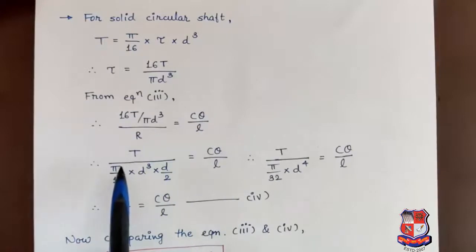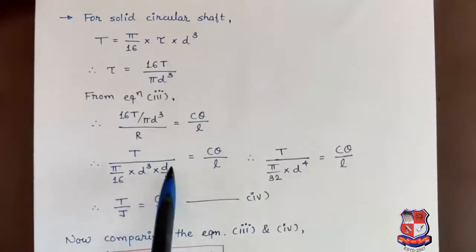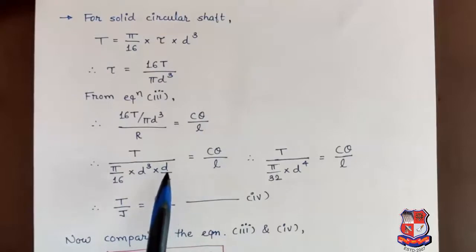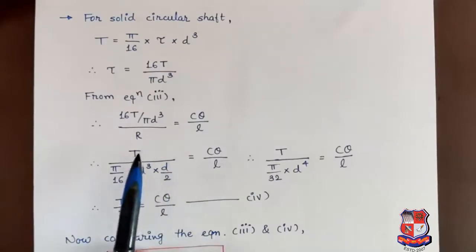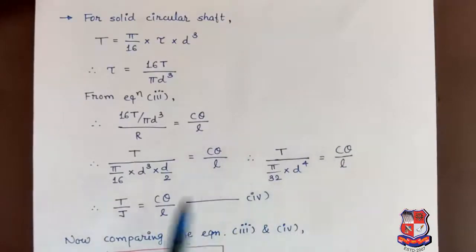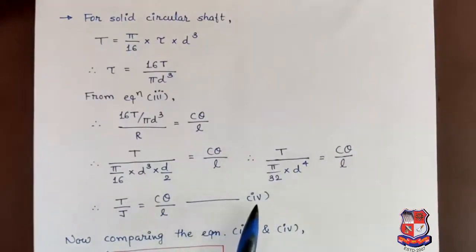Now here we will get pi by 32 into d raised to 4. And as we know that pi by 32 into d raised to 4 is the polar moment of inertia for a circular section around the ZZ axis. And here the ZZ axis will be the axis of twist around which the shaft is twisting. So T by J, where J is the polar moment of inertia, is equal to C theta by L. This will be our equation number 4.